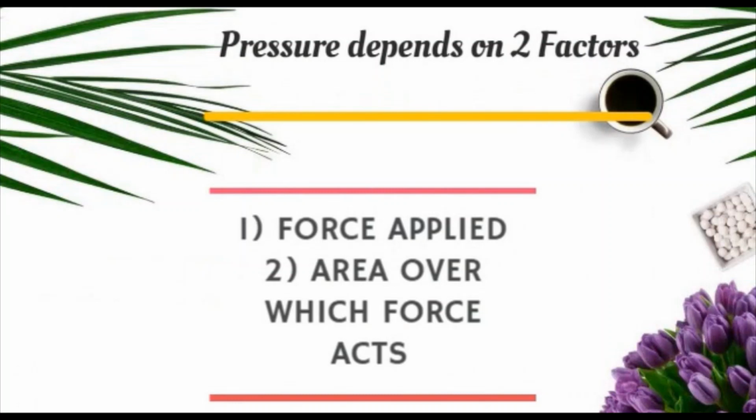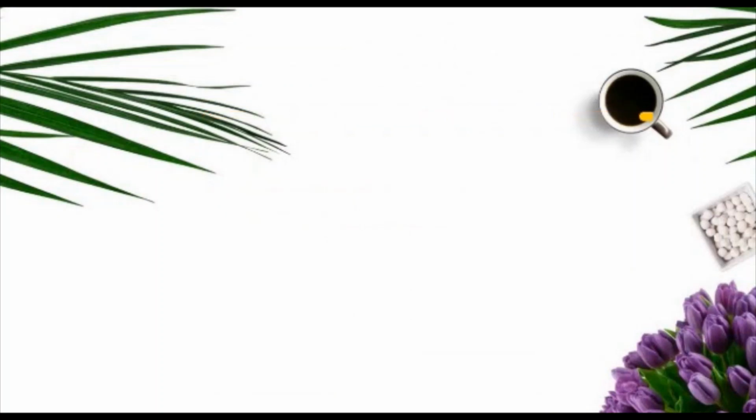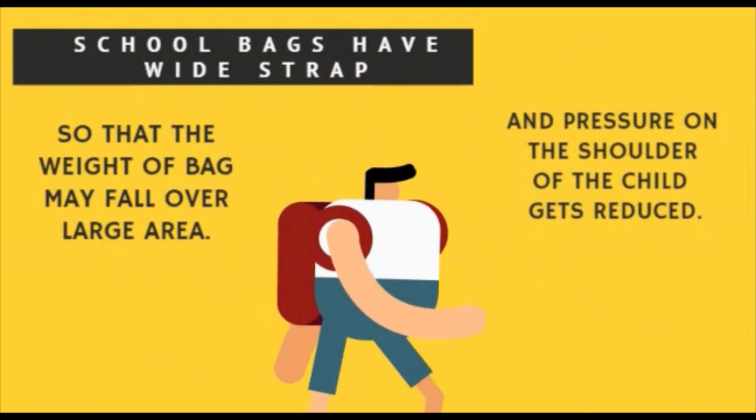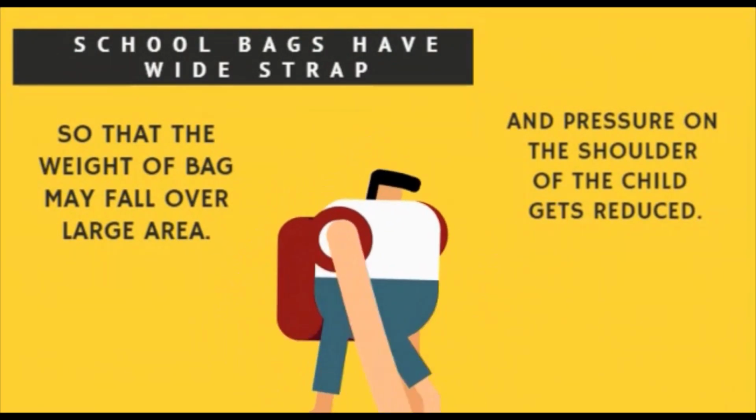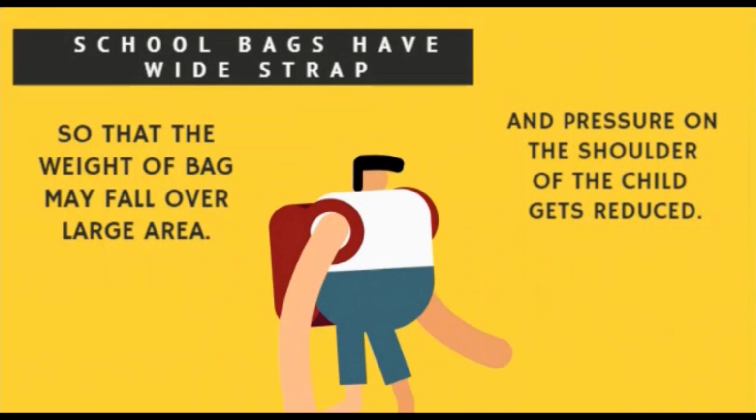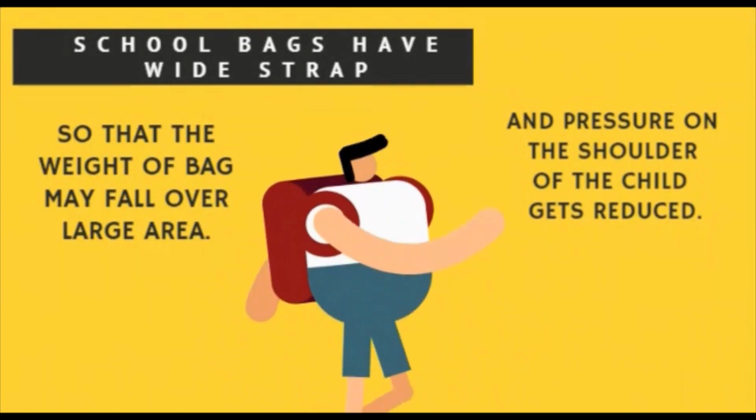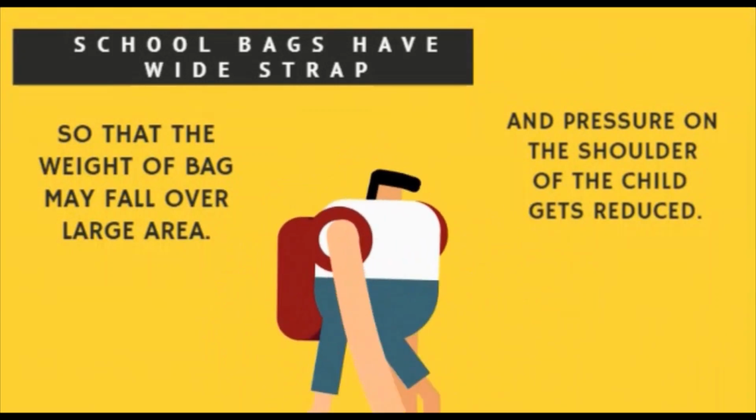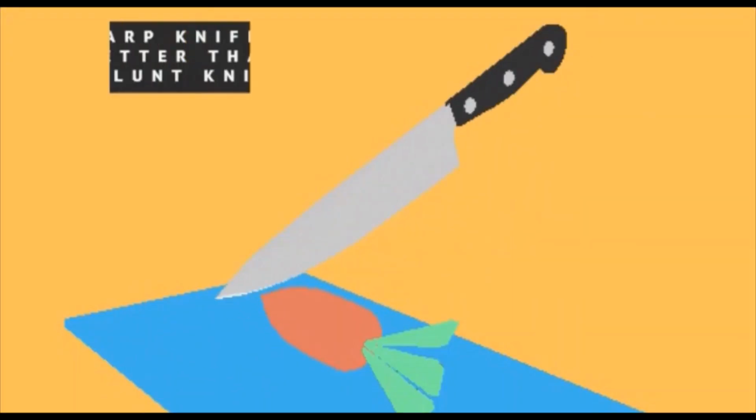Pressure depends upon two factors. First, force applied. Second, area over which force acts. Let us clear this thing with the help of the following examples. Why do school bags have wide straps? Because the weight of the bag falls over a large area and the pressure on the shoulder of the child gets reduced, and due to less pressure it is more comfortable to carry heavy school bags.